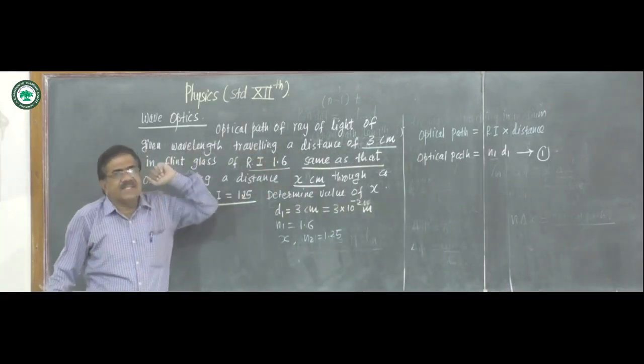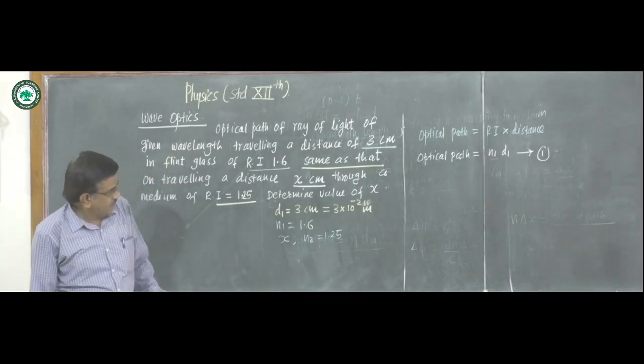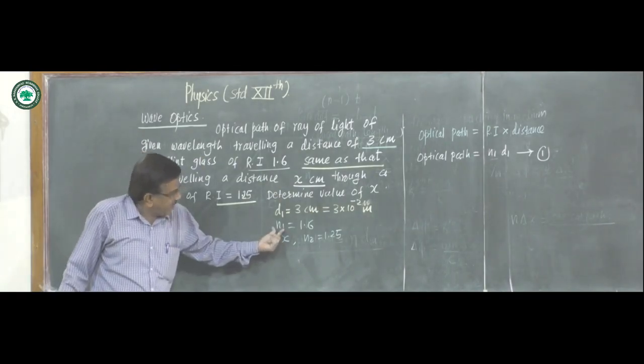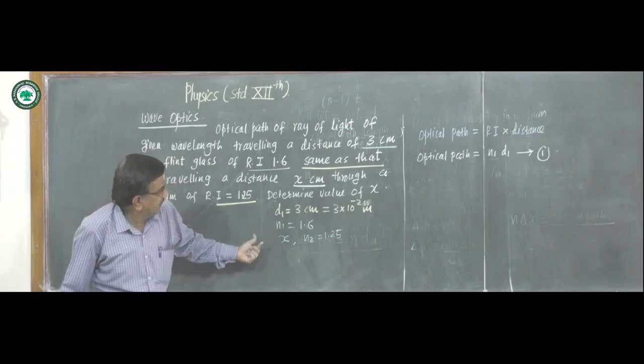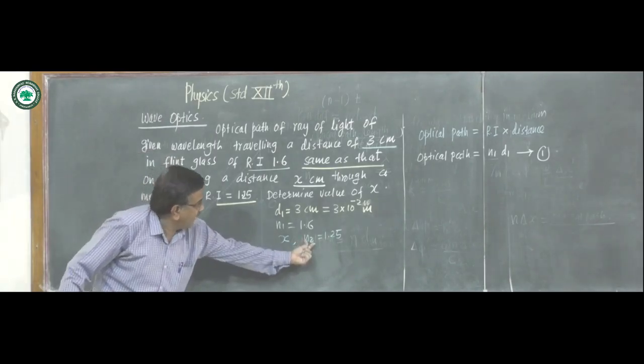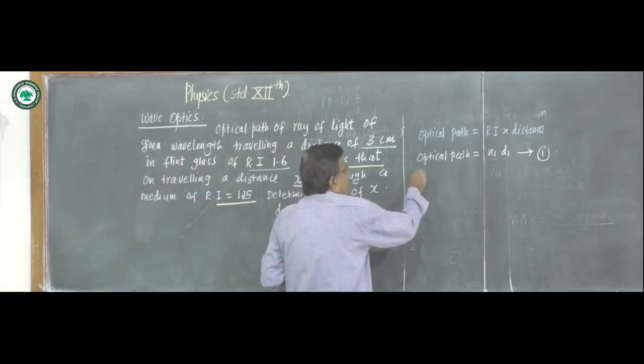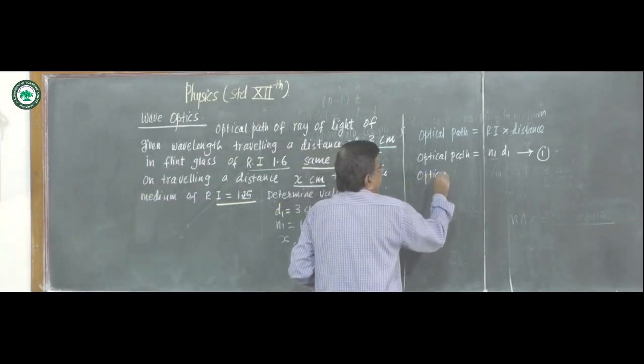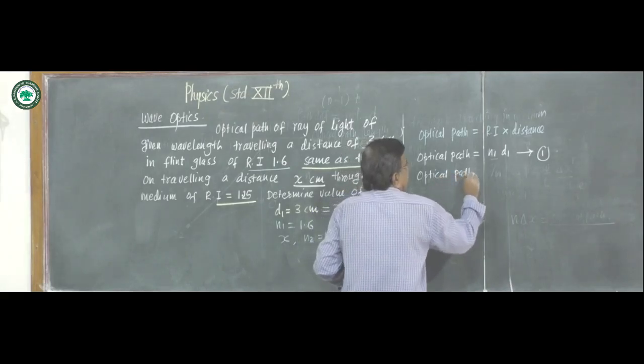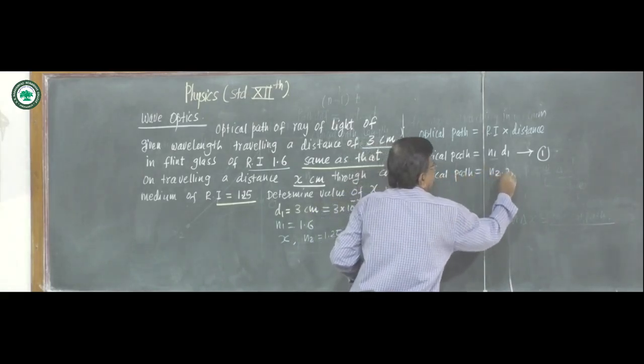For the second case, the optical path will be refractive index into distance, that is n2 into x.